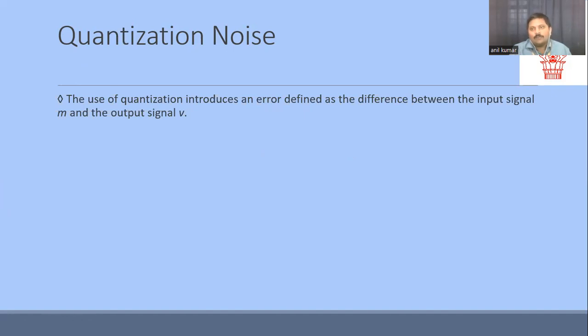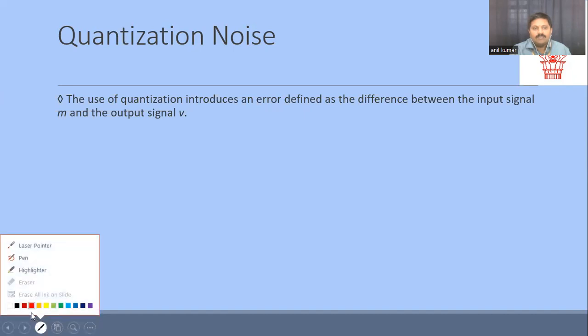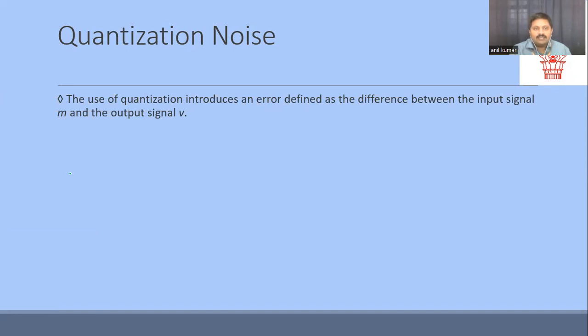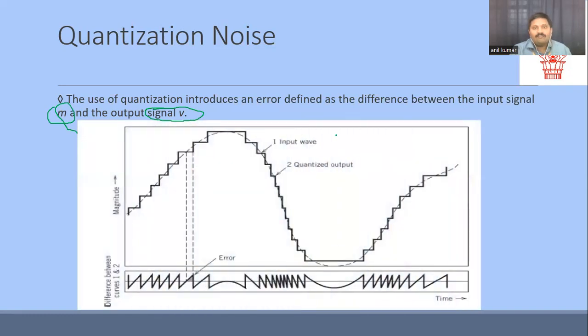For this scenario, we are going to represent the input message signal as M. The input message signal is usually in the time domain, so we call it M of t. The output signal, whatever we have estimated, we are going to represent as V. Now we have two variables, M and V. M is my original signal and V is my output signal, whatever we have estimated.